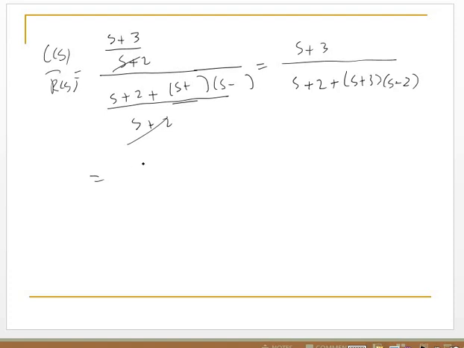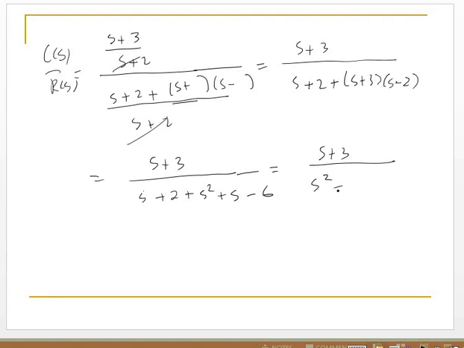And then we get (S plus 3) over (S plus 2) plus S squared plus S minus 6, and then (S plus 3) over S squared plus 2S minus 4. Here we get the result.